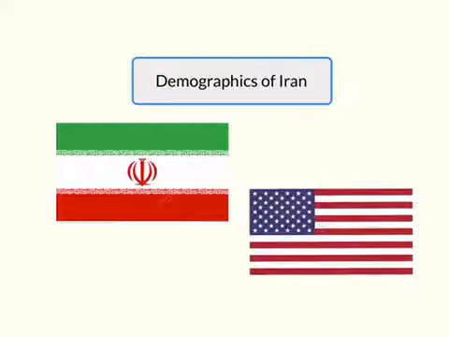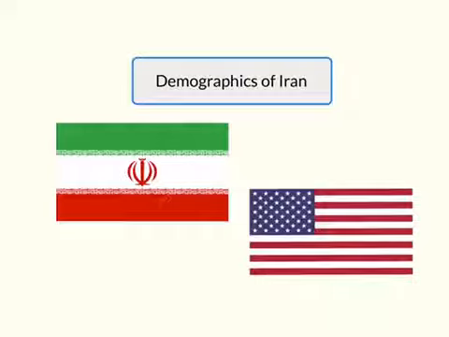Iran has many major cities, even though many people think it might be rural, with Tehran, the capital, being at 8.5 million people. Mashhad is at 3 million, and they have many cities between 1.5 and 2 million people. When you look at the U.S., cities like New York, Los Angeles, Chicago, and Miami all have over 5 million people. But as you can see, Iran also has many large cities.